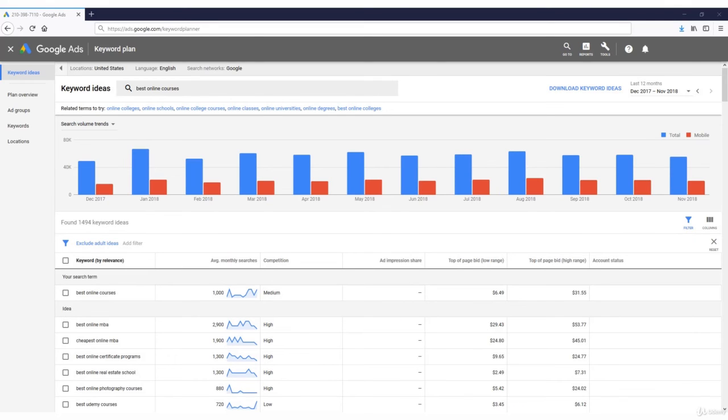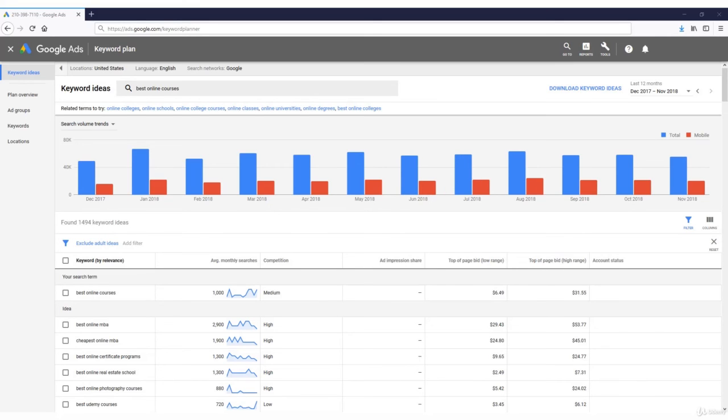How to use Google Keyword Planner. Now, if you're not familiar with this tool, or if you've never used Google AdWords, totally okay. But if you're like me, you're going to be using this tool daily. It's an amazing tool, and it's provided for free by the biggest search engine on earth.